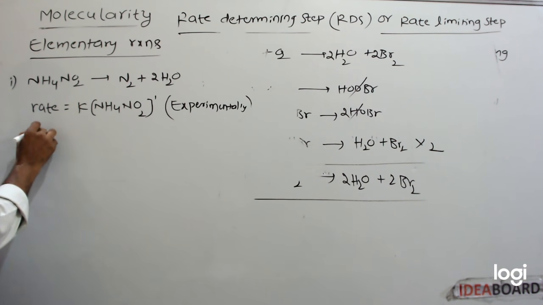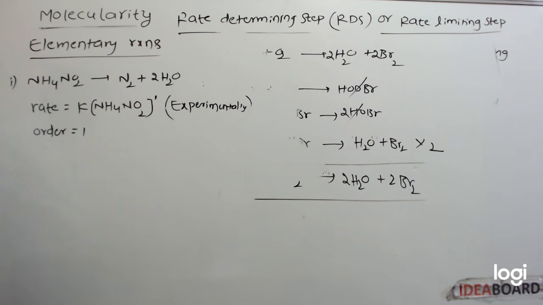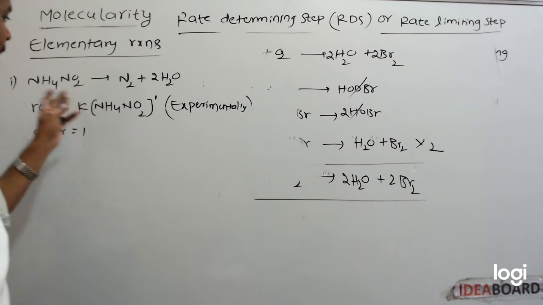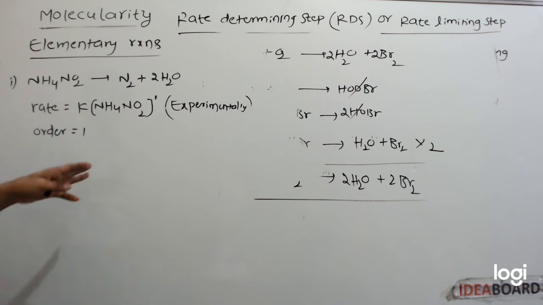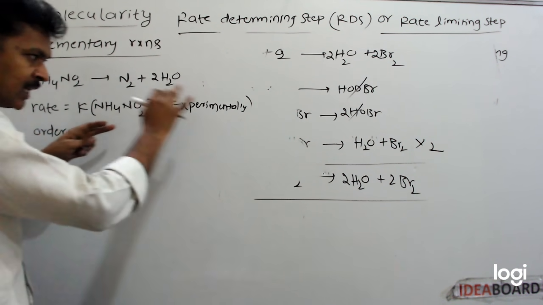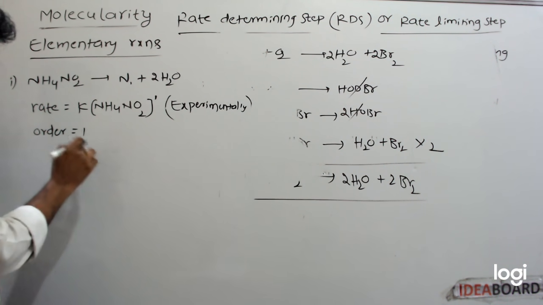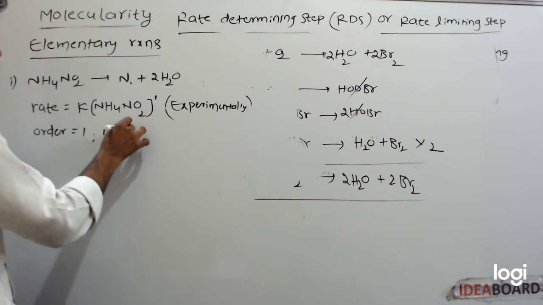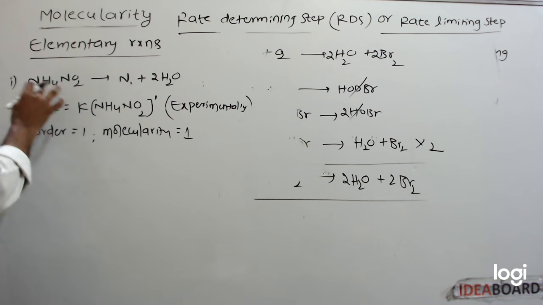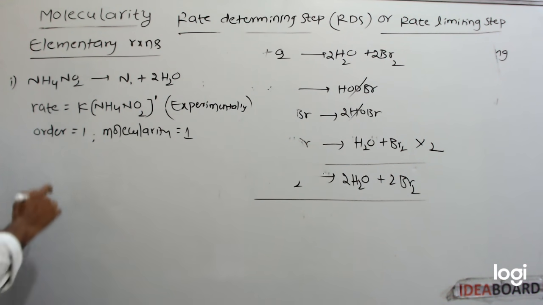In this reaction, order is 1. Order means the sum of the powers of the concentration terms of reactants in the rate equation. So for this reaction, this rate law is obtained experimentally only. By seeing the equation we cannot write. So order is 1. Molecularity is also 1, because this is an elementary reaction. This reaction takes place in a single step only.